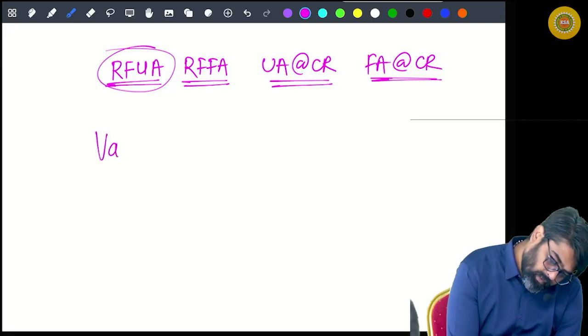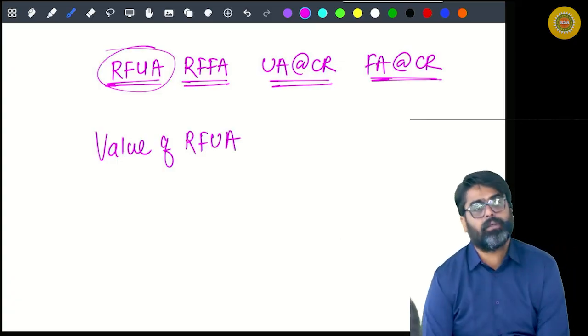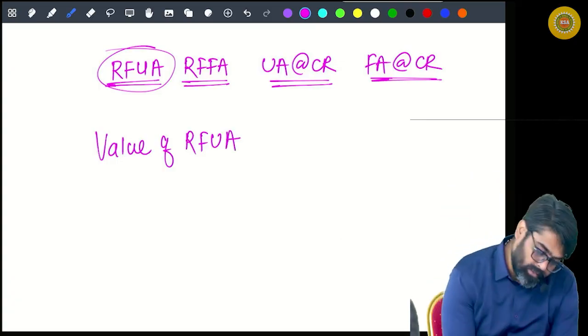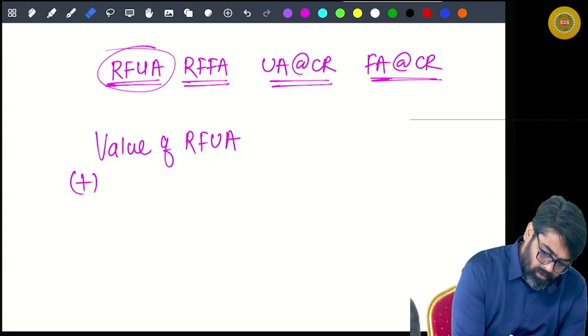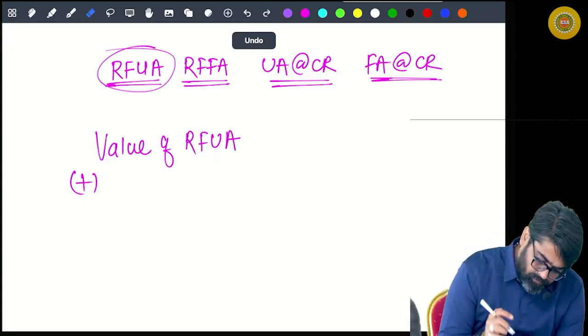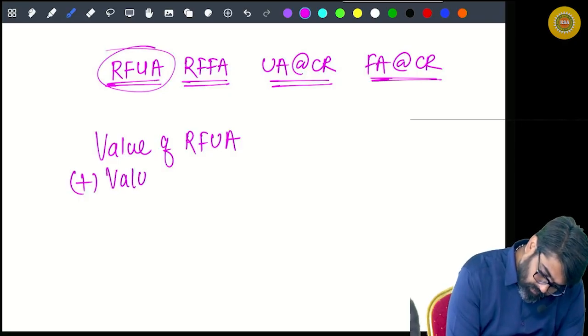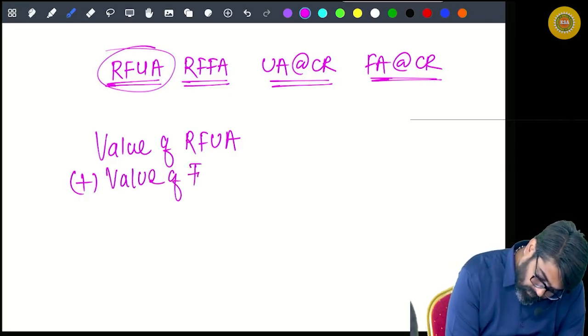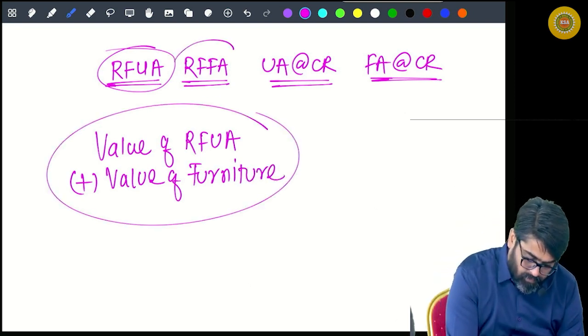So, value of rent-free unfurnished accommodation. In that, if you add value of furniture, it will become RFFA.